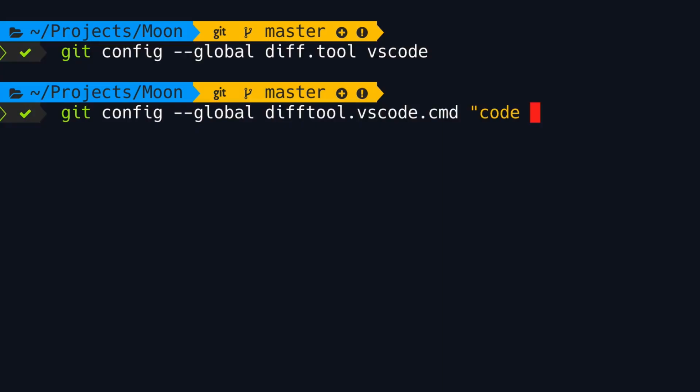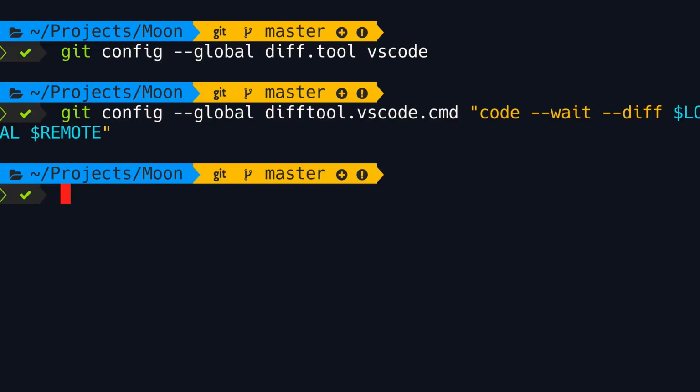So we're going to launch code with a few arguments. The first one is --wait. This tells the terminal window to wait until we're done with VS Code, so until we have compared the changes and closed the VS Code instance. The second argument is --diff. This tells VS Code that we want to use it for diffing or comparing files. Then we have two more arguments, $LOCAL in capital and $REMOTE in capital. These are placeholders for the old and new copies of a file, okay?